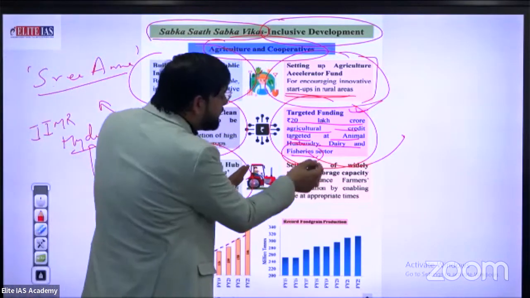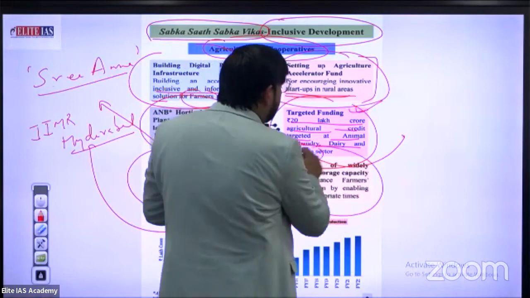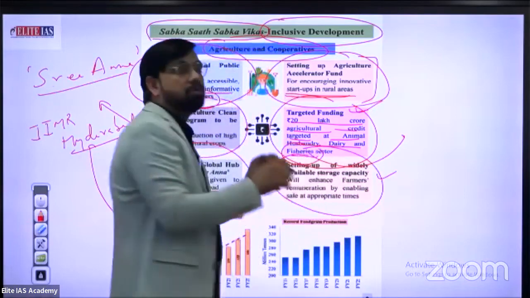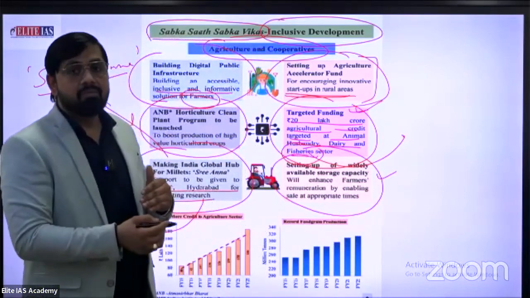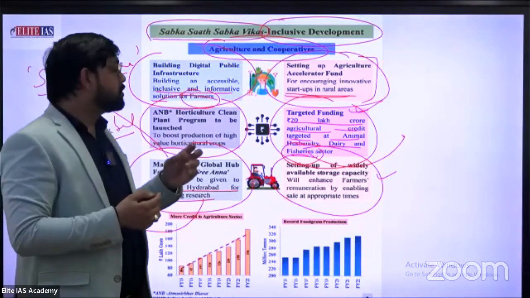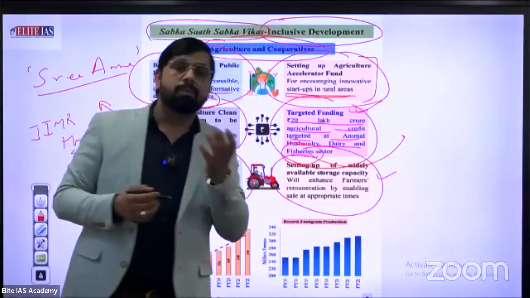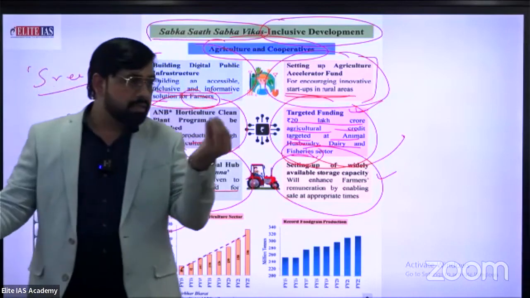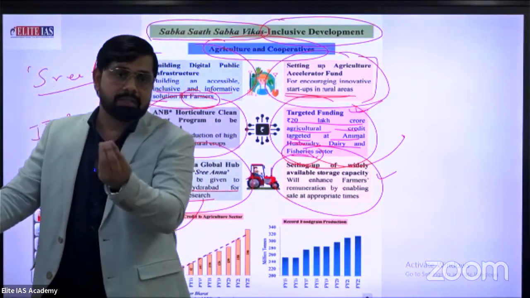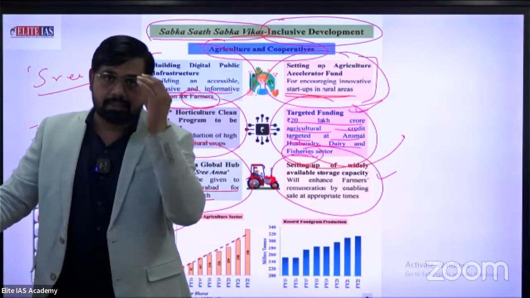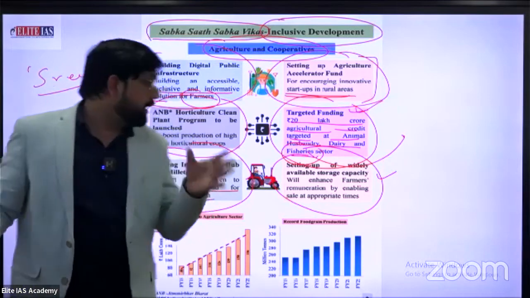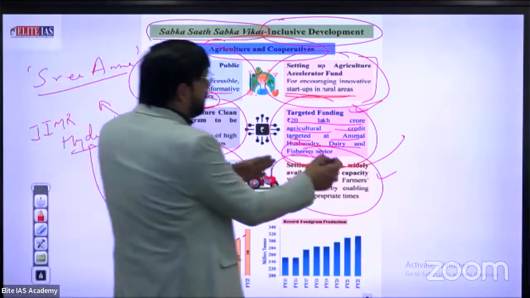What's the next thing? Setting up of widely available storage capacity. Here we are talking about warehousing. Our government also plans to establish warehouses block-wise or year-wise. This is also the upcoming plan of the government. Why? To set up the availability of storage.